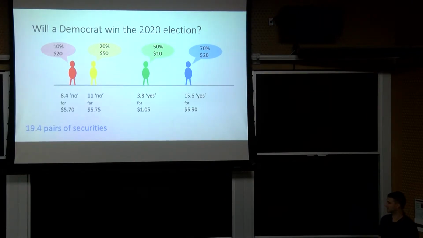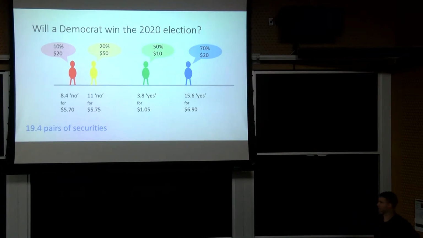The other thing is that if we think of these securities just as any other item, this is not an efficient allocation of these securities. And it's not efficient in the sense that if we look at, say, the yes securities, the agent that values them the most is the blue agent, since they have the highest probability that the event occurs. Yet, despite having budget left over, they're not being allocated all the securities. So another way to think about this is that the blue agent could buy securities from the green agent at a price that's mutually beneficial.